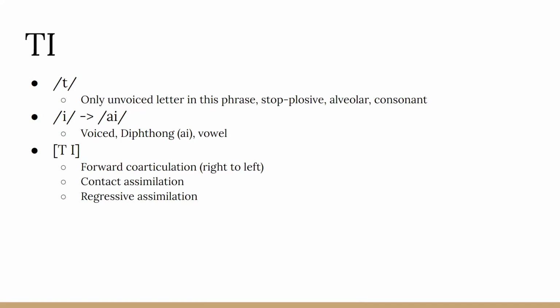The T is alveolar, meaning she uses her tongue and her gum, and stop plosive. While producing the T, the vocal tract is constricted, and the sound is acoustically less intense than the following sound of the I. Next, Helen pronounces I. This I is a diphthong and is actually pronounced more like an AI sound. This is a voiced vowel that has a pharyngeal oral airway that is relatively unconstricted. During this pronunciation, she has a high constriction in the front of her tongue.